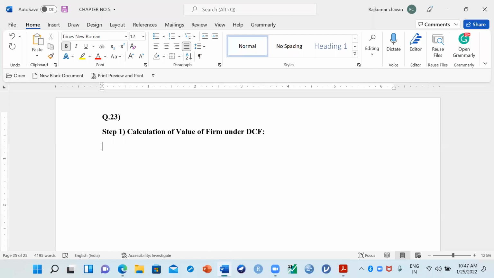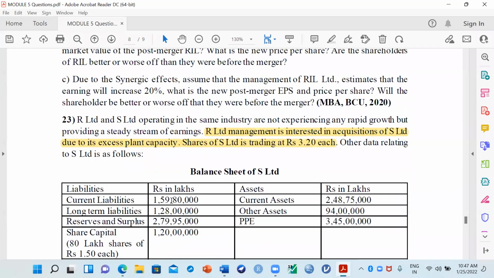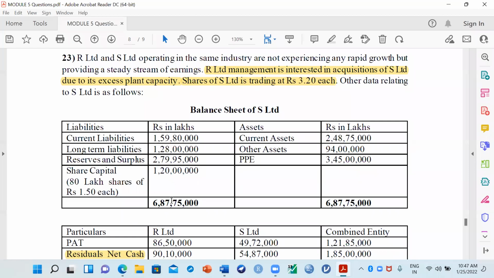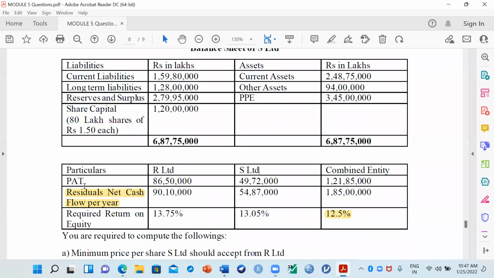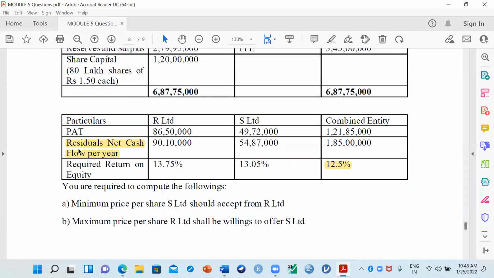Because when you read the question, there is no growth rate given for these companies, and other information is not given, but they have given something called residual net cash flow per year, which is nothing but free cash flows for the firm. Whenever we say residual, another name for it is FCFF. So FCFF is given, WACC is given, we can easily calculate the value of the business.